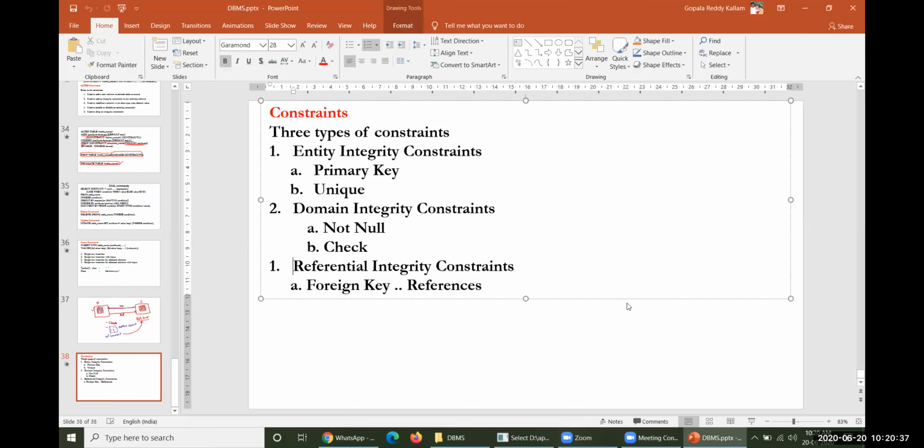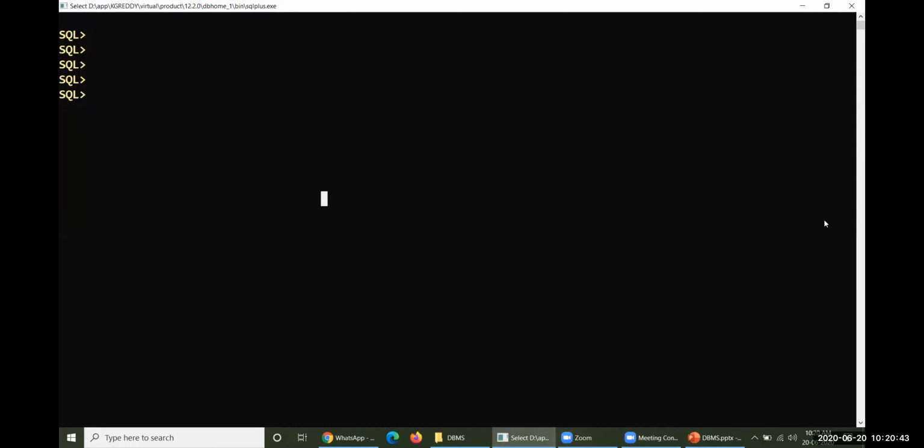Today, we have already seen the domain integrity constraints in the previous class. Let me set the environment: set lines 100 and set pages 50.